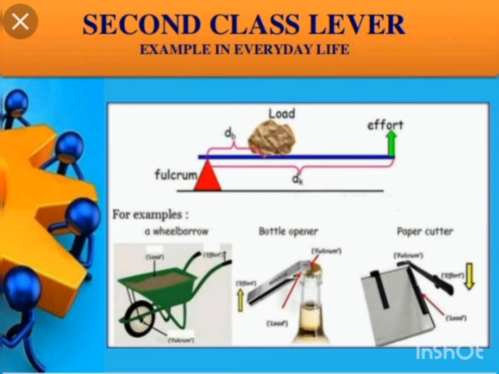The levers in which the load is located between the fulcrum and the effort are called second class or class 2 levers. So the examples of a second class lever are a wheelbarrow, a bottle opener, and a nut cracker.